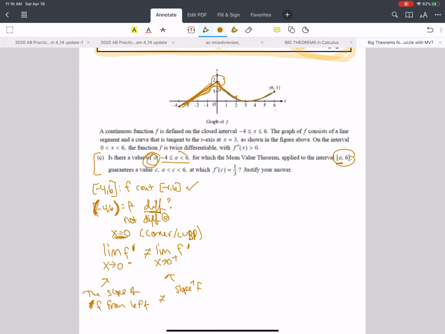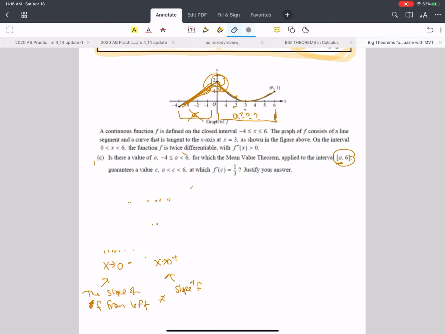Well, if it's going all the way to 6, I certainly can't use any of these A values. That's just not going to happen because it hits a non-differentiable point. So my A value has to be somewhere in here. So which A value do I pick? Do I pick 1, 2, 3? I guess I could pick 0, because it is continuous from 0 to 6. So this is how I process my thought here. I'm just going to erase all this because I don't really need this right now and go back to get into the question.